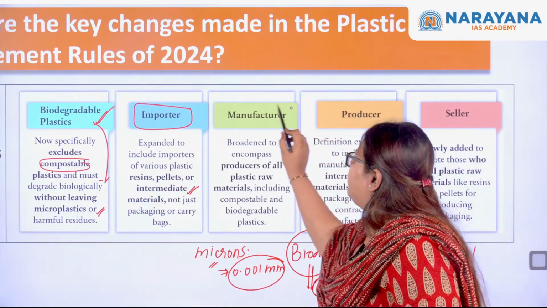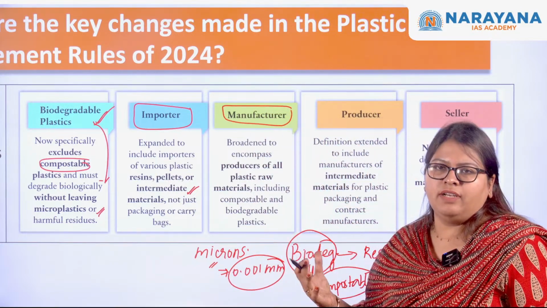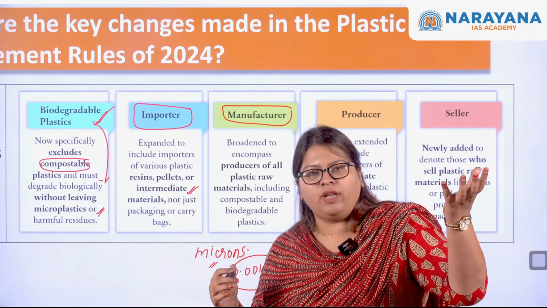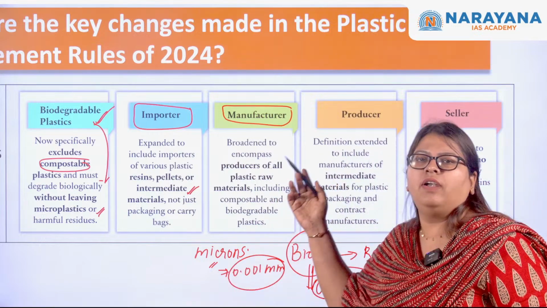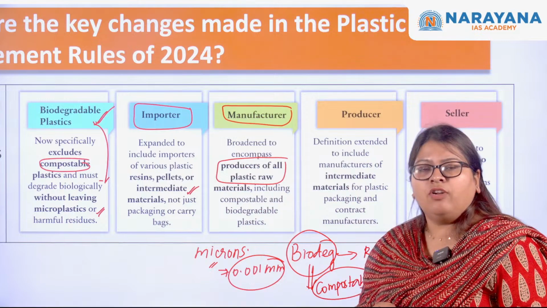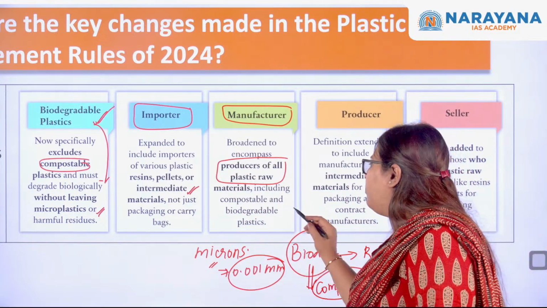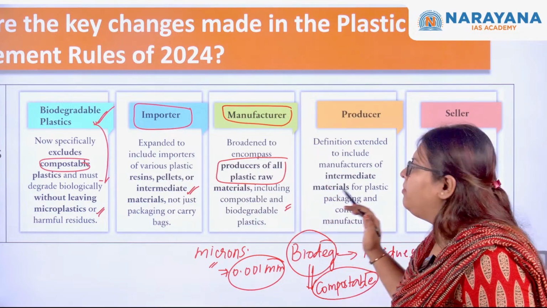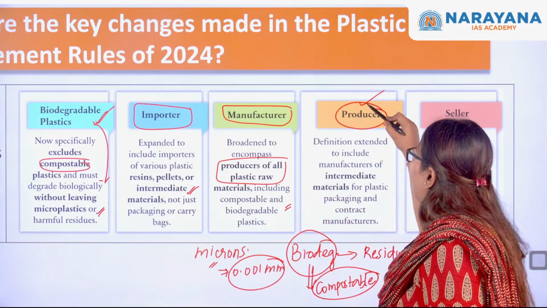Next, manufacturer. So again, it broadened the definition of manufacturer. Earlier, whoever produced the end product like the polythene bag was called a manufacturer. But now, if you produce any kind of plastic raw material, including the compostable and biodegradable plastics, you are called a manufacturer.